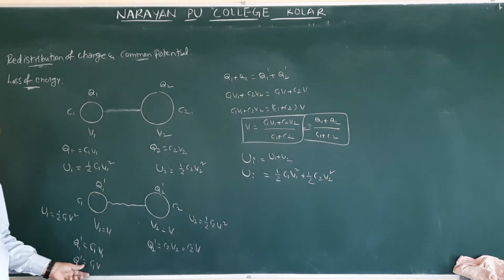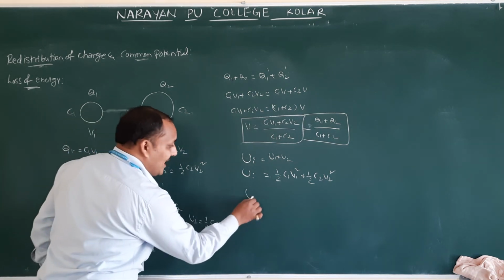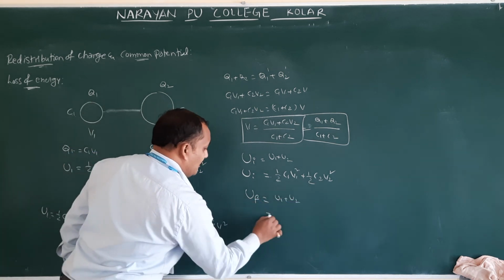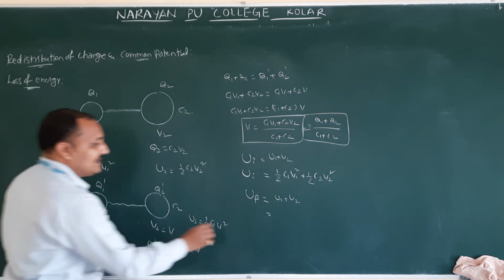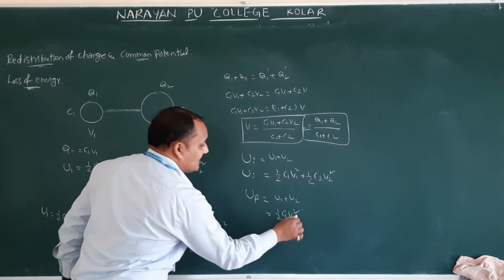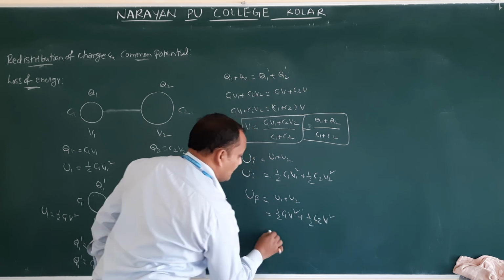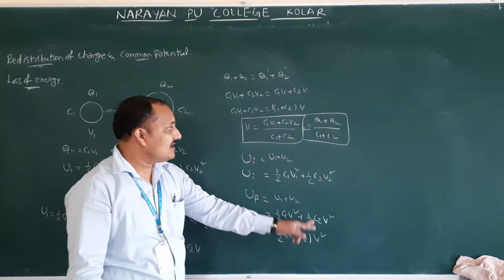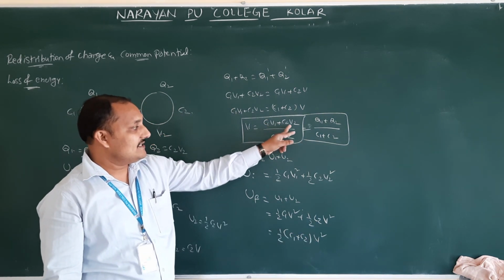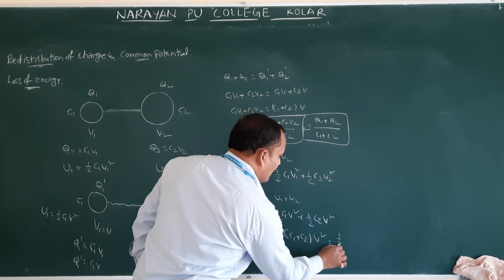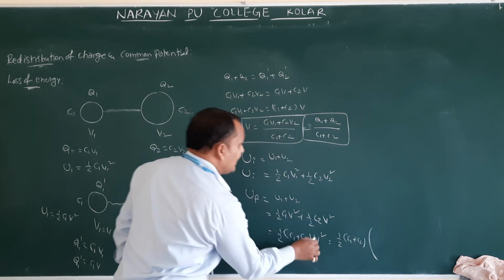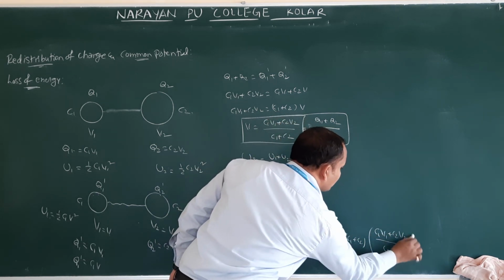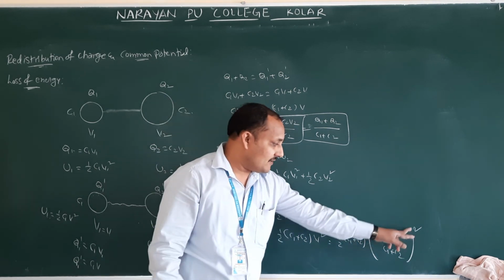After connecting the wire, what is the final energy? That is nothing but Uf is equal to again U1 plus U2. What is this U1 now? Half C1 V square plus half C2 V square. So half of C1 plus C2 into V square. If you substitute this V, what is V here? This one, C1 V1 plus C2 V2 by C1 plus C2. Half of C1 plus C2 into V value, C1 V1 plus C2 V2 by C1 plus C2 whole square.